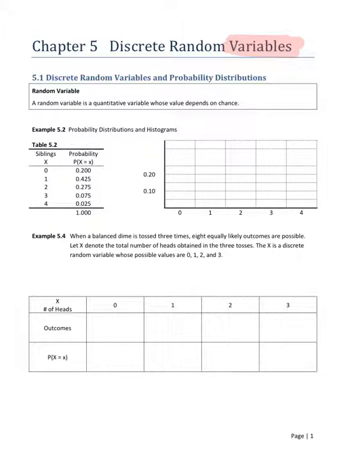It's like chapter 3. In chapter 3, we use only the numerical. Again, the random variable is always the numerical. So we are going to use the numerical variable again in chapter 5.